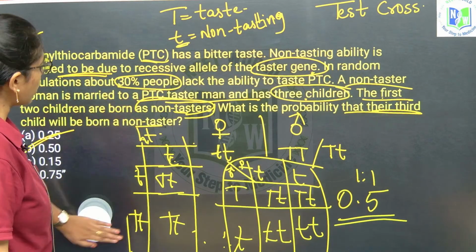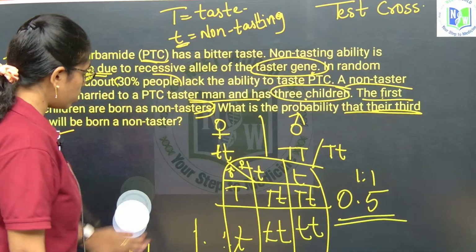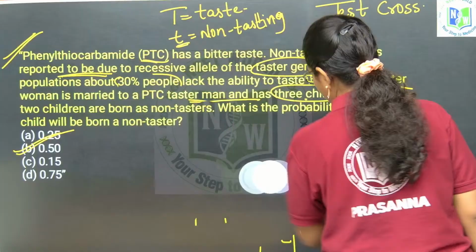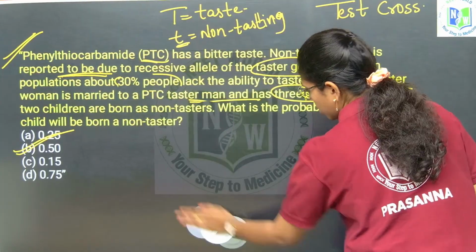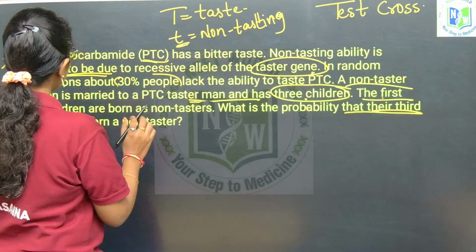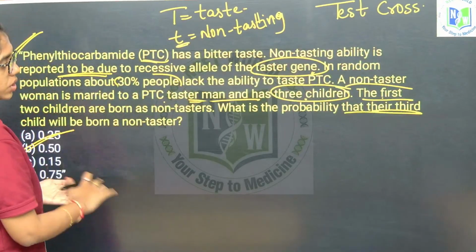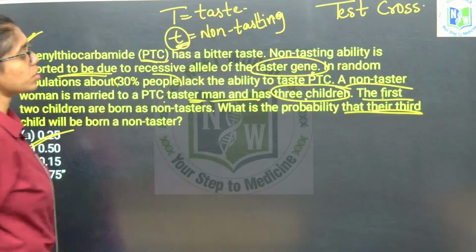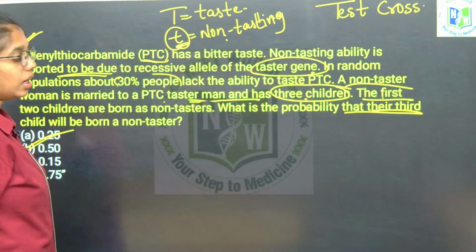Once again for your understanding, I will solve in a different way. So listen here ma. First, in the question as they mentioned, a non-taster woman is married to a PTC taster man, and in the question it is clearly mentioned that non-tasting has the allele small t.